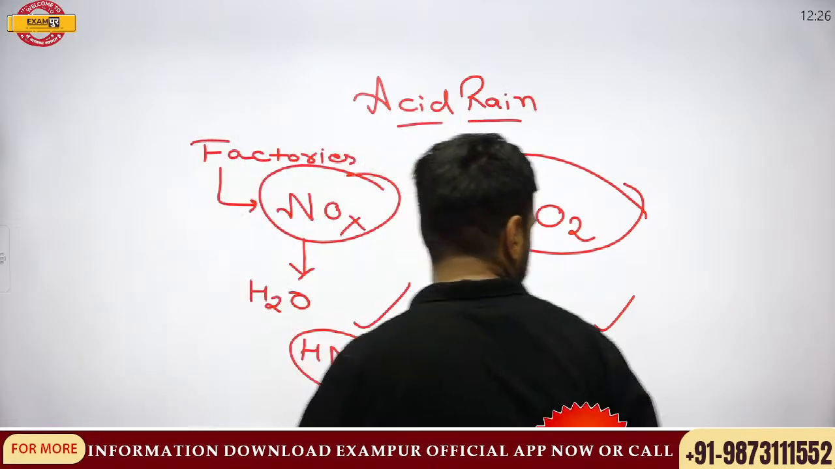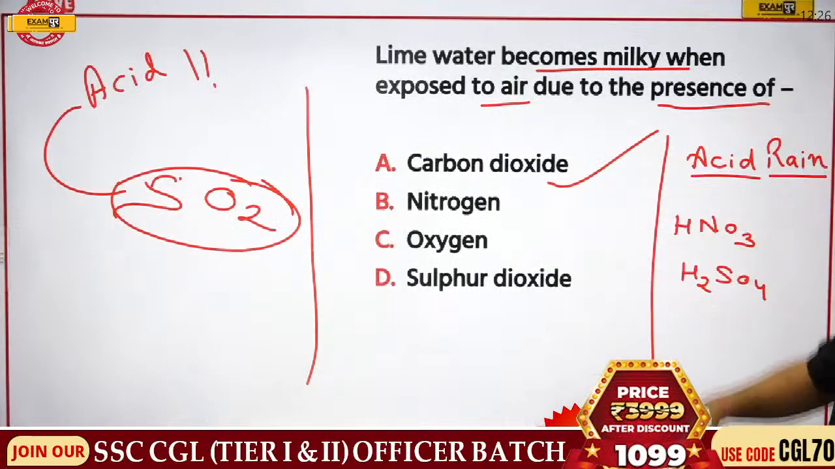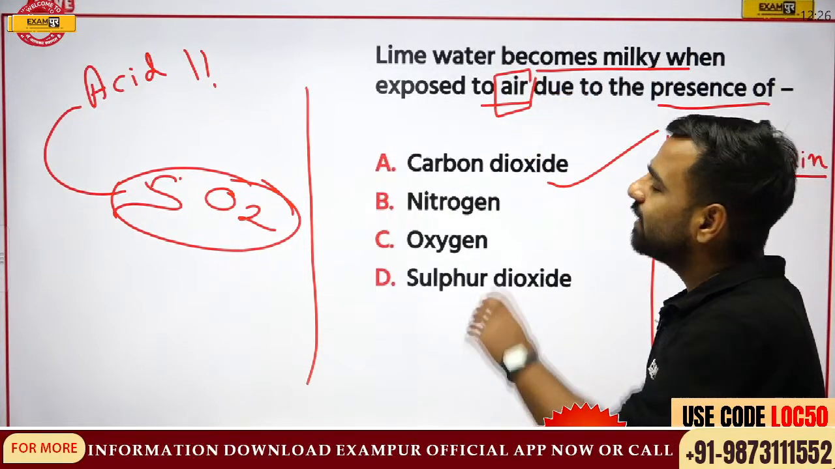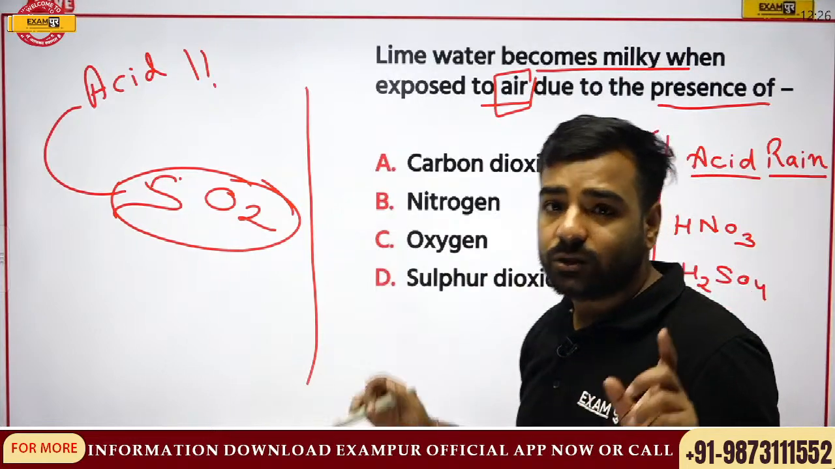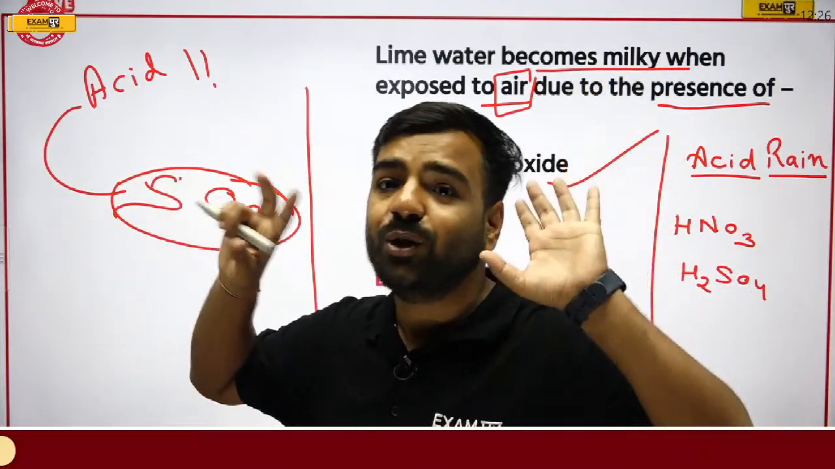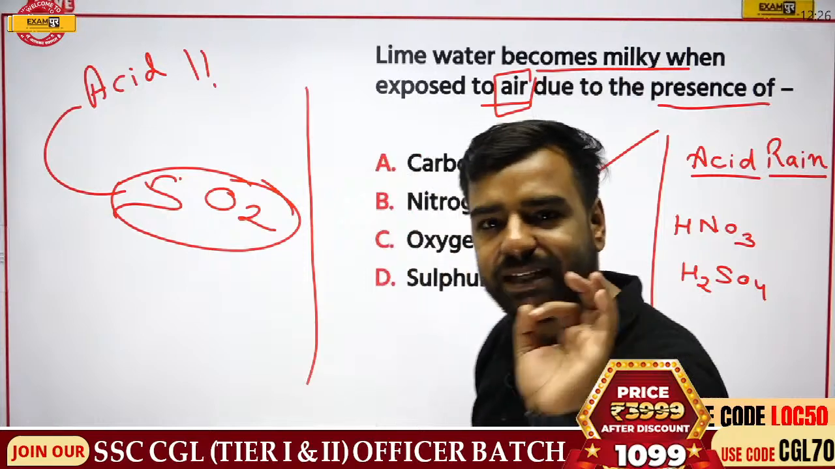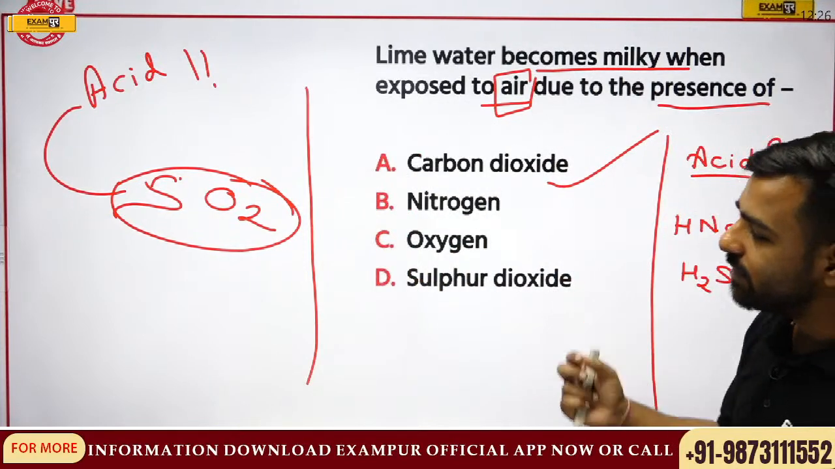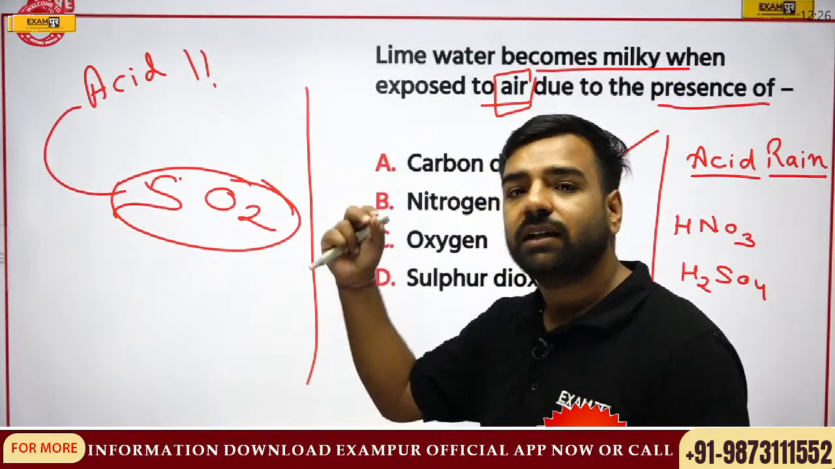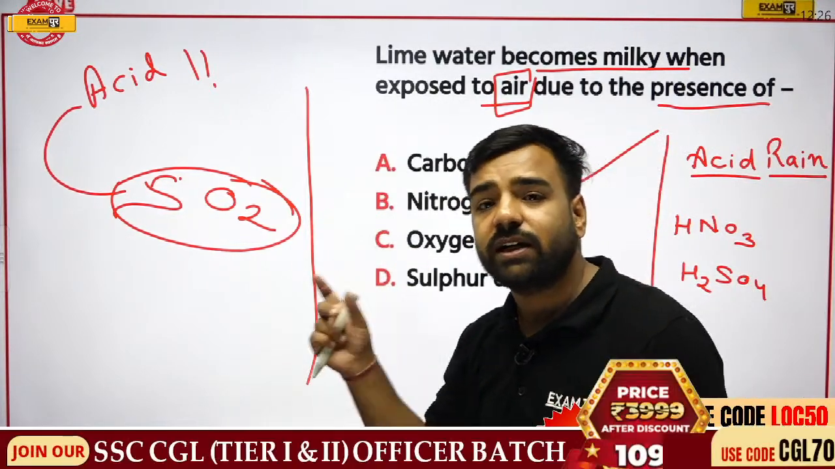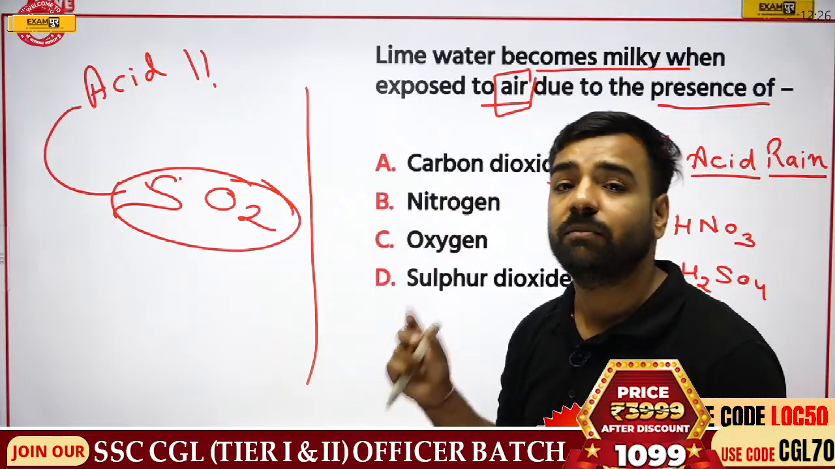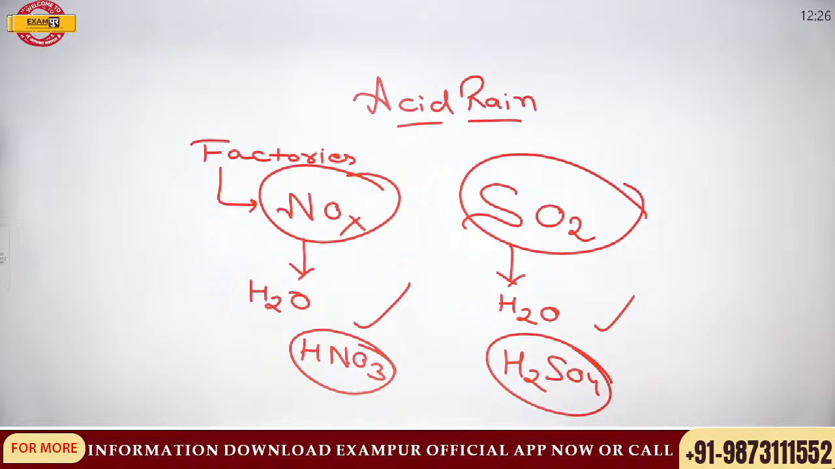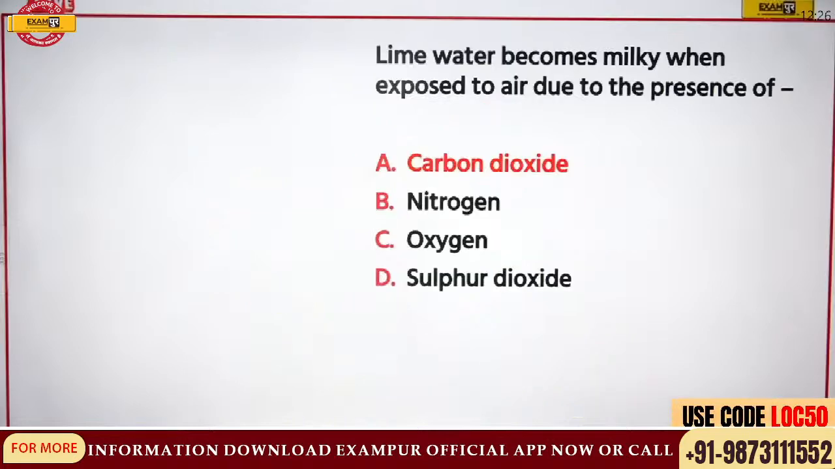But we were talking about lime water turning milky when it is exposed to air. Obviously, in the air, unless those harmful gases are released, we are not going to get acid rain, right? So please remember, the correct answer will be carbon dioxide. But if someone asks you about acid rain, remember the acids which are formed are H2SO4, that is sulfuric acid, or nitric acid, HNO3, because of the presence of NOx and SO2. Okay, so here we have discussed two different things. Now moving forward.